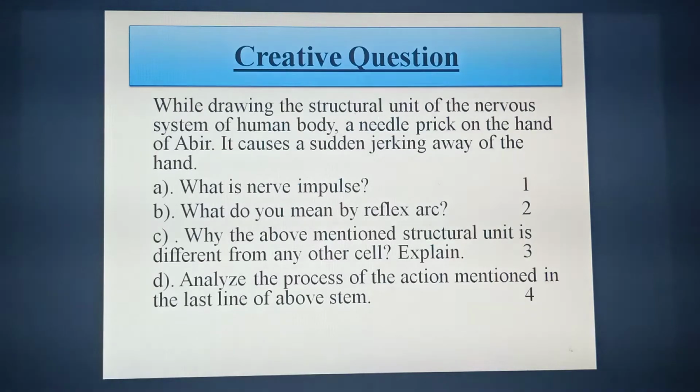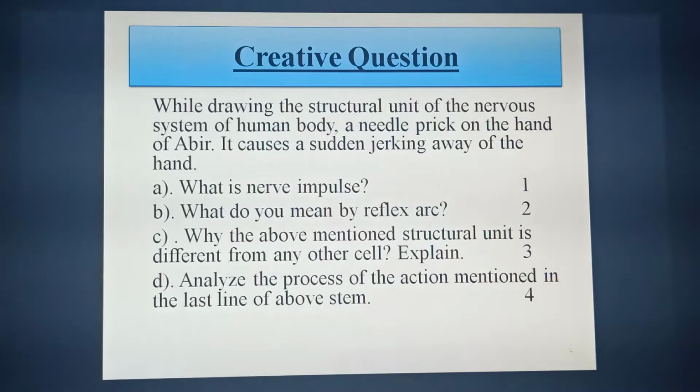And after completing the process of reflex action, a creative question for you. Look here. While drawing the structural unit of the nervous system of the human body, a needle prick on the hand of Abir causes a sudden jerking away of the hand. First question: what is nerve impulse? Second question: what do you mean by reflex arc?